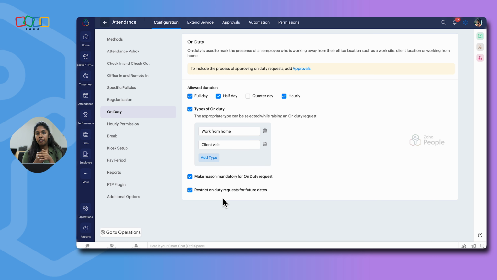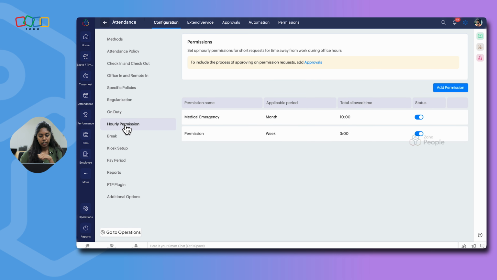And finally, we have the hourly permission option. So under configuration, click on hourly permission. So you can set up the permission option over here so that if an employee wants to leave early or if an employee will be coming late to office, they can raise a permission request. And the added permission will have an impact on the total working hours of an employee. So first step is, as an admin, you need to configure the permission.